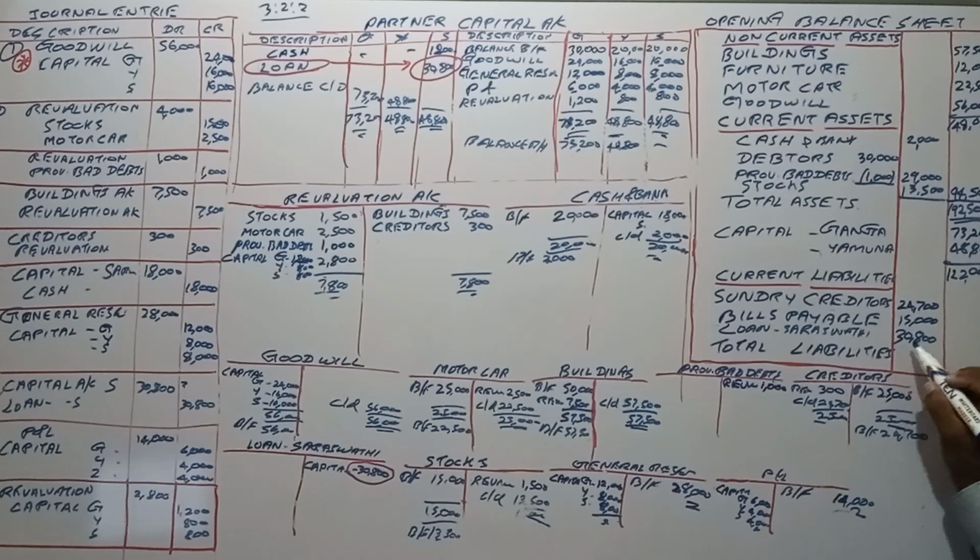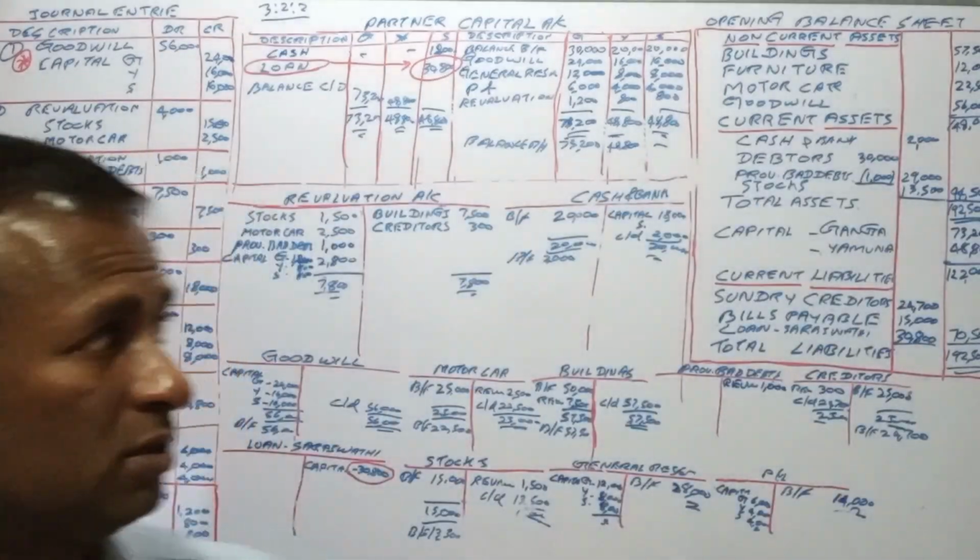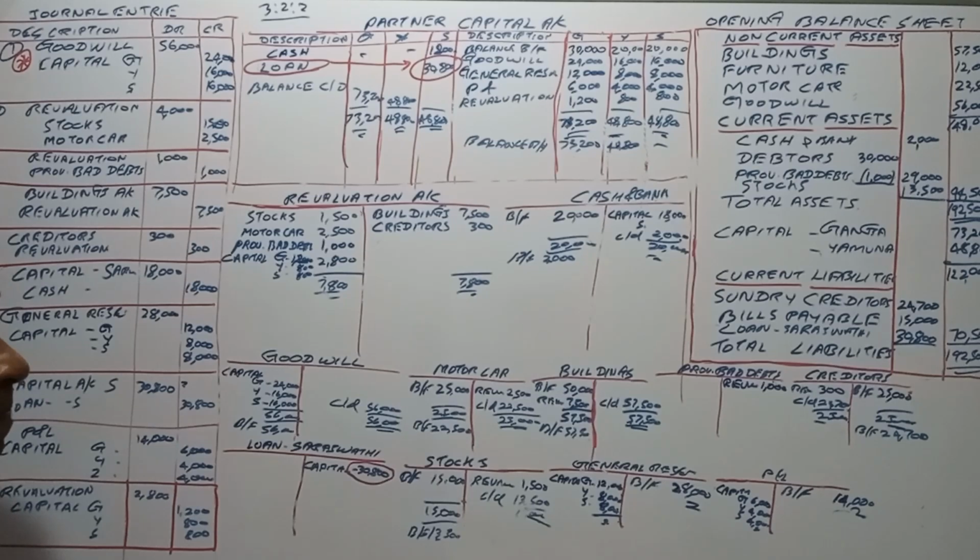Provision, everything we have taken, right? Then the total is 192,500. Okay, it is balanced. The balance sheet is balanced, right?